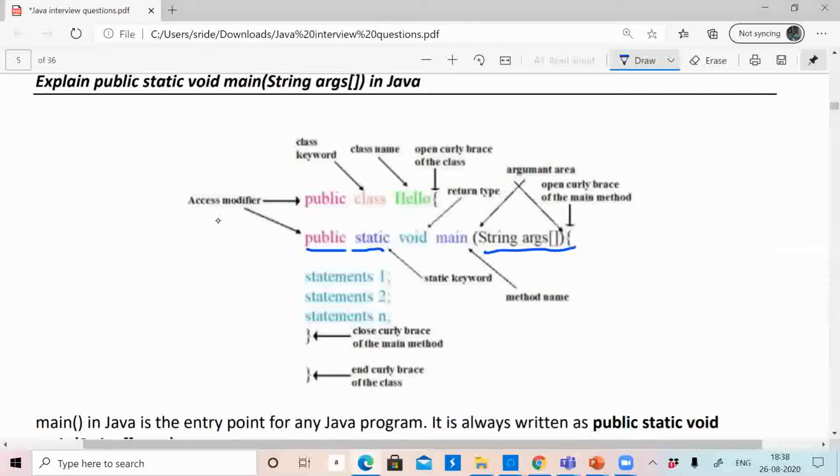We have 4 access modifiers in Java. Okay, these can be written in any order, static public, or public static. Okay, but void should be placed before main. Okay, clear?